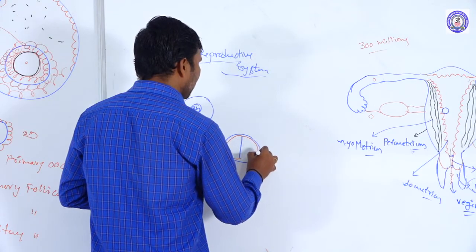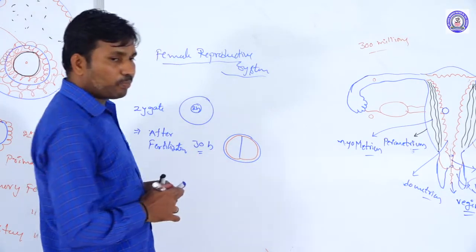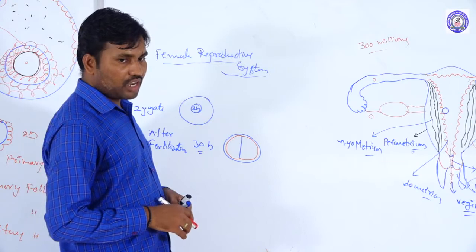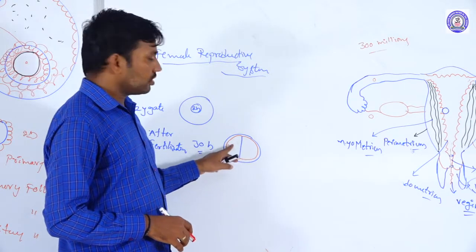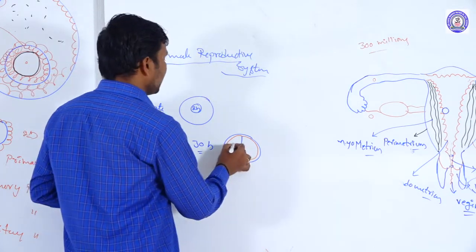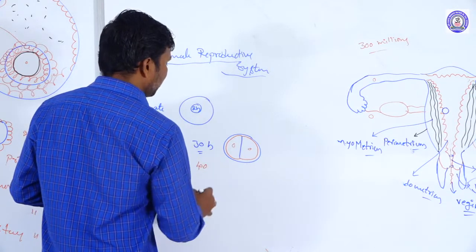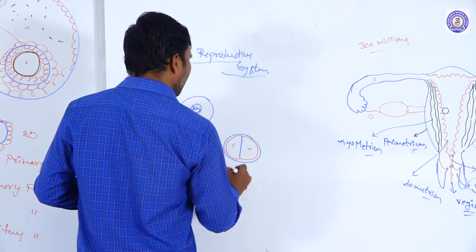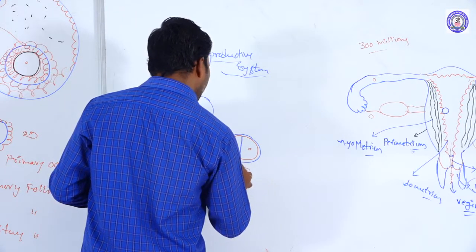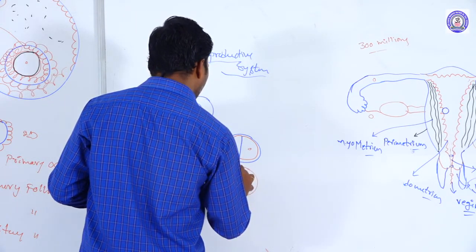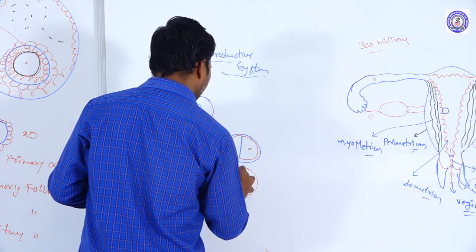These two cells are called blastomeres. Okay, two cells are forming here. Before reaching 40 hours, they undergo the second division and form 4 cells.